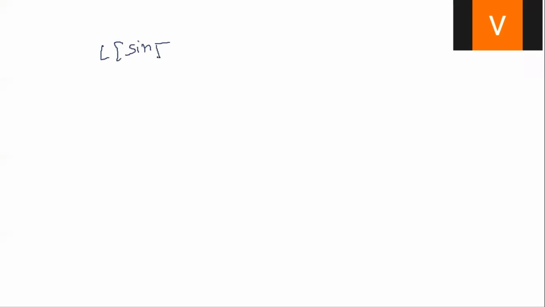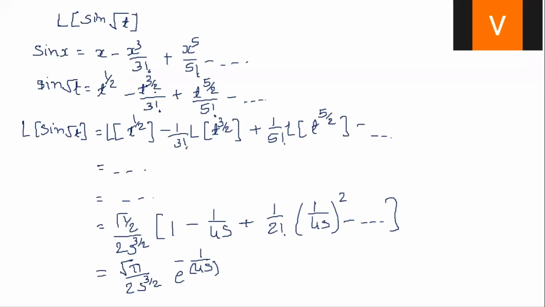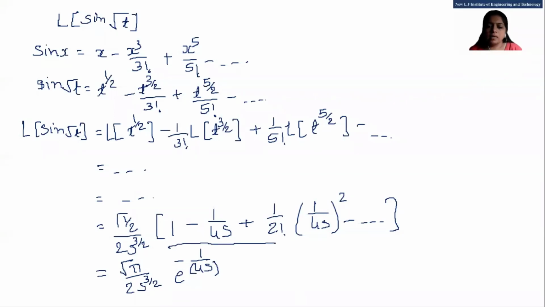For that sum, I got the answer: under root of pi upon s, raised to 3 by 2, bracket 1 by 2 minus 1 upon 8s plus 1 upon 192 s square. Okay, this one is right. Thank you, Vidhi. See, root pi upon 2 s raised to 3 by 2. You have written your answer in the form of series, and if we convert this series into the function, then that is e raised to minus 1 by 4s. Very good.